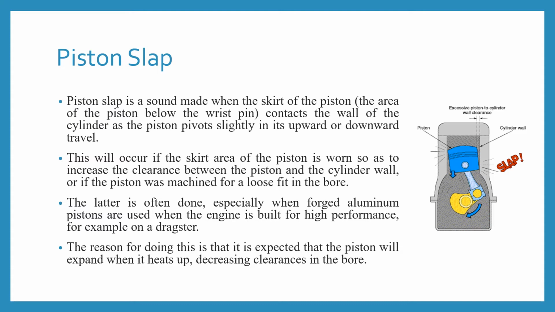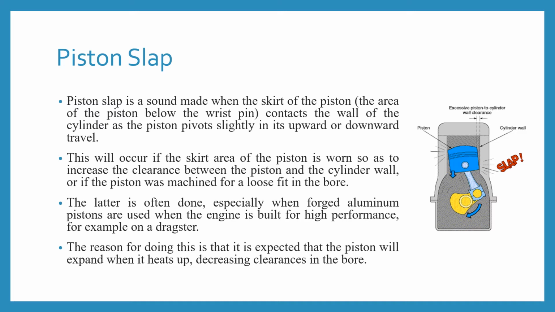This will occur if the skirt area of the piston is worn so as to increase the clearance between the piston and the cylinder wall, or if the piston was machined for a loose fit in the bore.